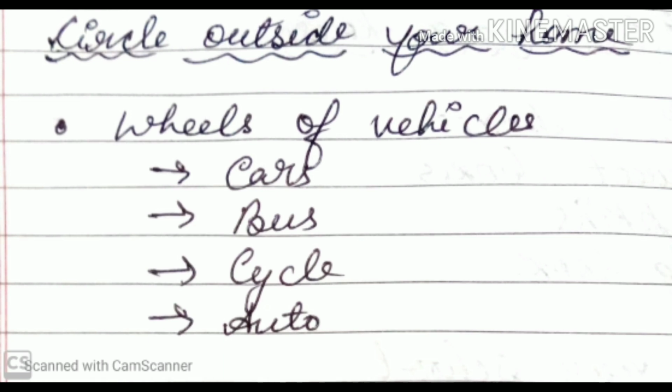For example, small cars have small wheels, big cars and buses have big wheels, a cycle has wheels, and an auto has a small wheel compared to a bus or car. But all the different types of wheels are circle in shape, right?